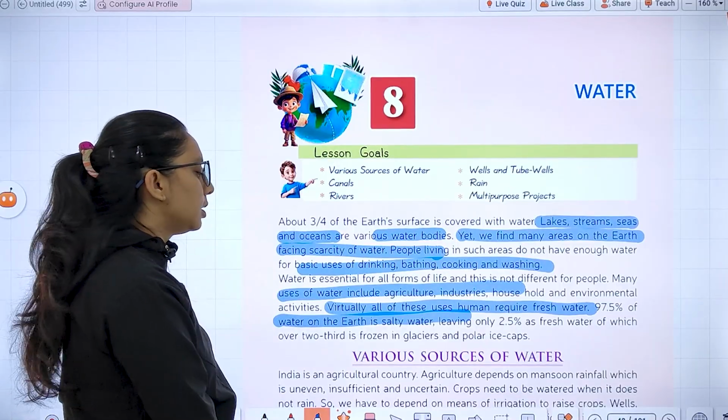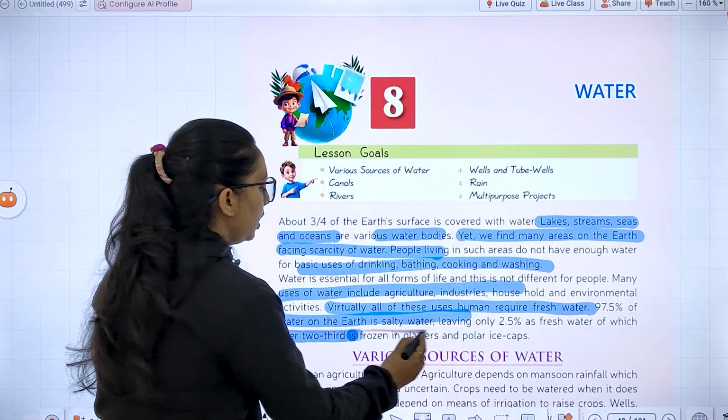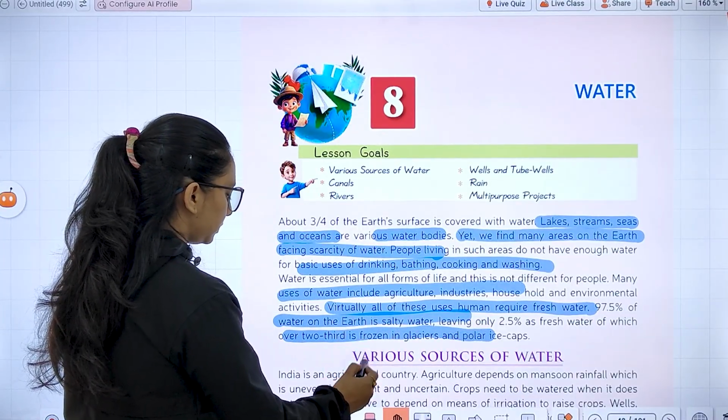97.5% of water on the earth is salty water, and 2.5% is fresh water, of which two-thirds is frozen. Now, let's study the various sources.